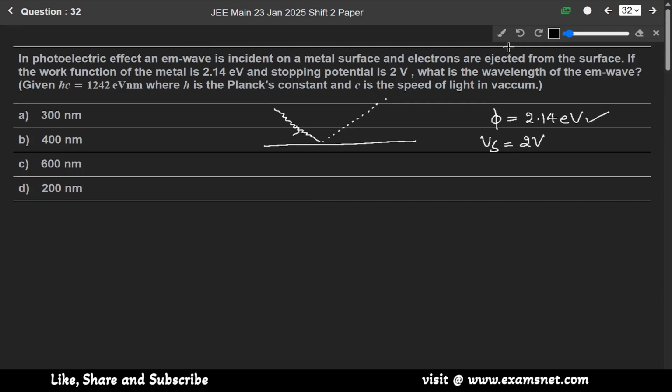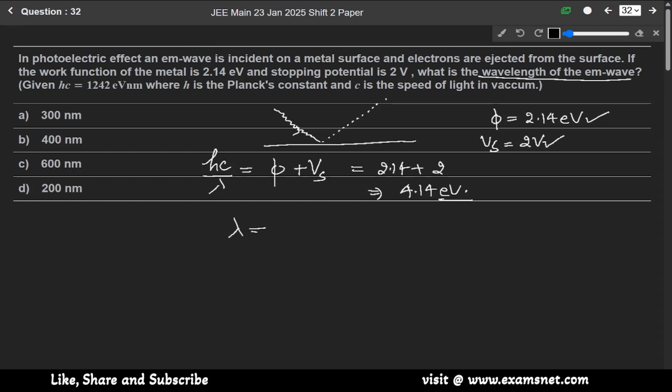Work function is given as this, stopping potential is given as this. So we'll use the photoelectric equation, that is hc over lambda equals work function plus stopping potential. So it will be 2.14 plus 2, so it will be 4.14 electron volt. And we have to find the wavelength of the electromagnetic wave.